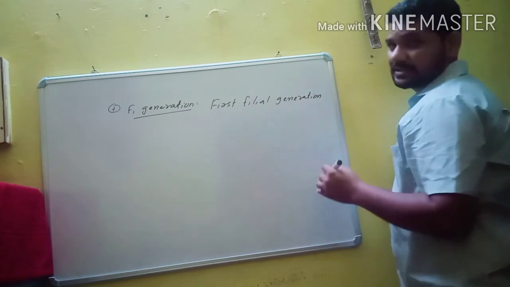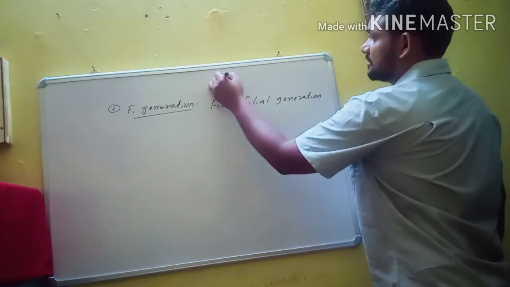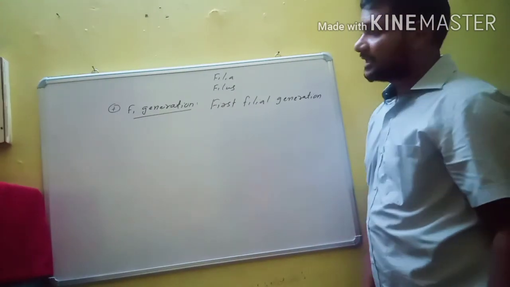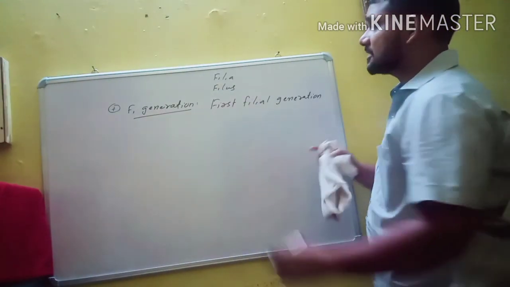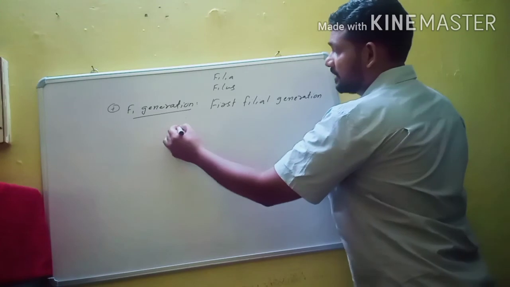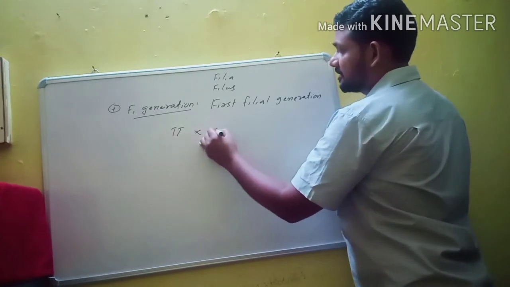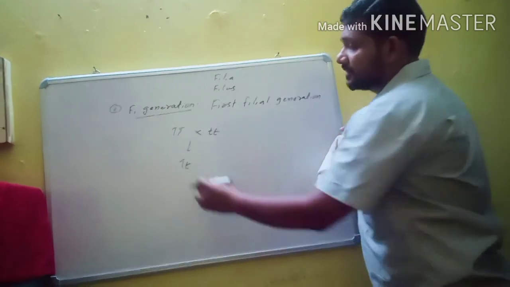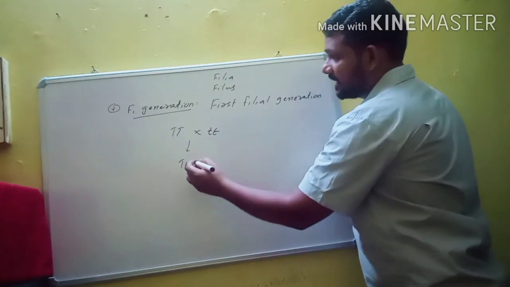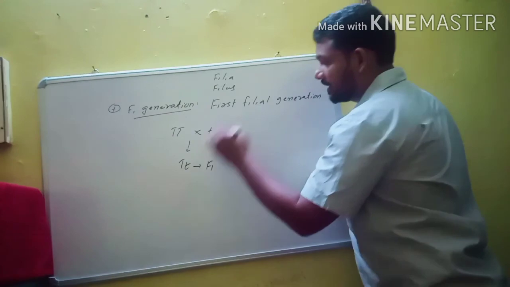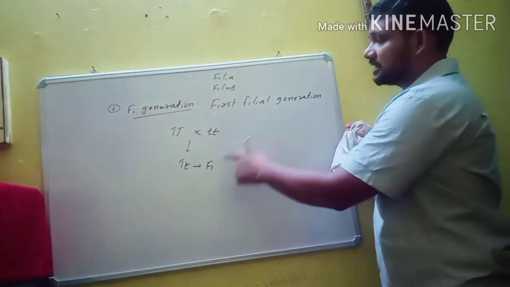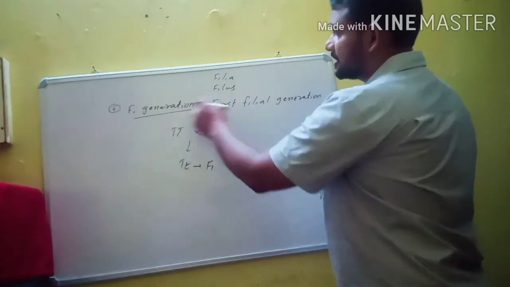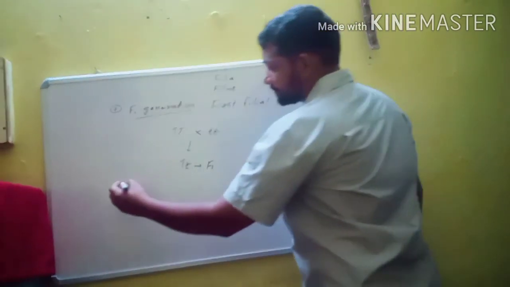Filia means son, and filius means son, and filia means daughter according to the Greek language. So F1 generation means the first generation. For example, this is one parent and this is another parent. Both are crossed, then they produce different types of individuals like this. These individuals are in the first filial generation, the F1 generation. So first filial generation is known as F1 generation.